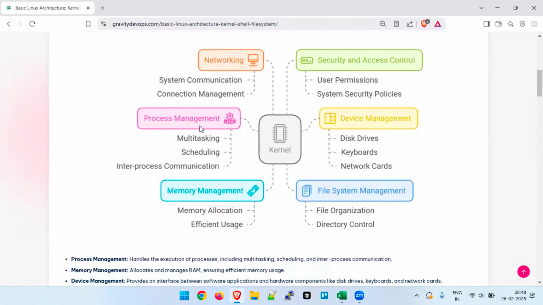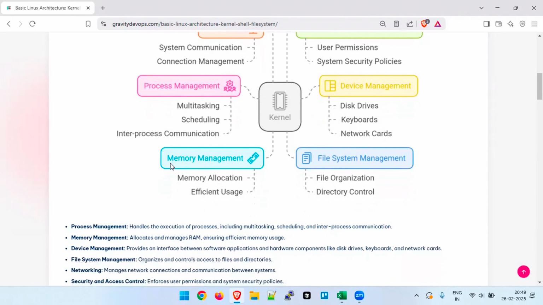Then we have process management. In process management, whatever processes are running will be handled by the kernel only. It can support multitasking, scheduling, and inter-process communication as well, right? Then we have memory management. It can allocate memory to the processes and utilize it efficiently.